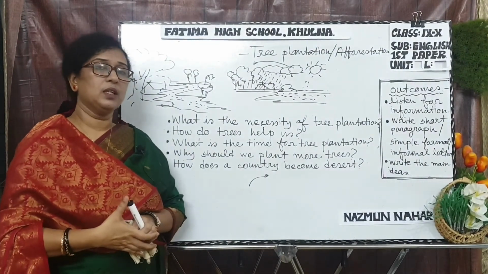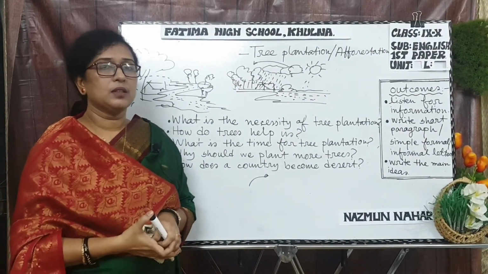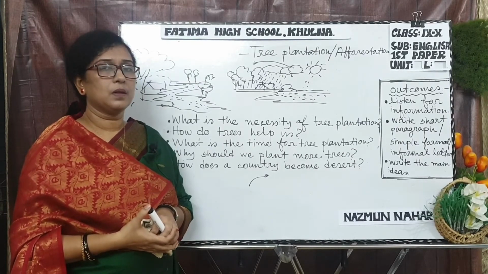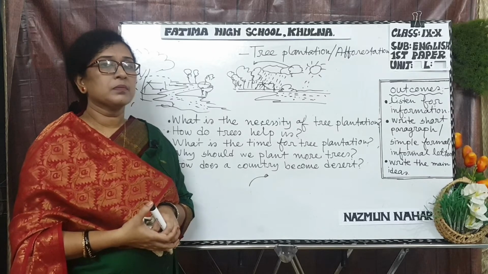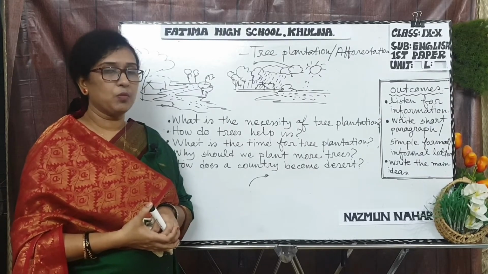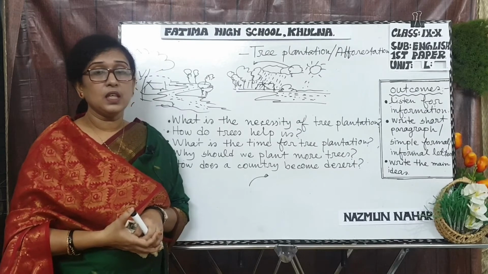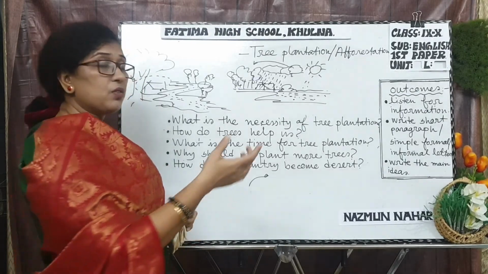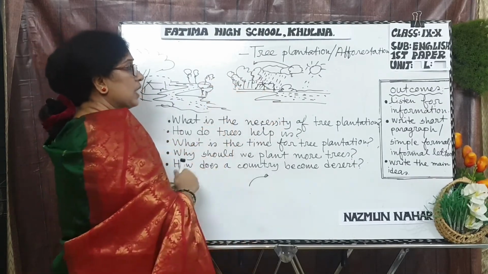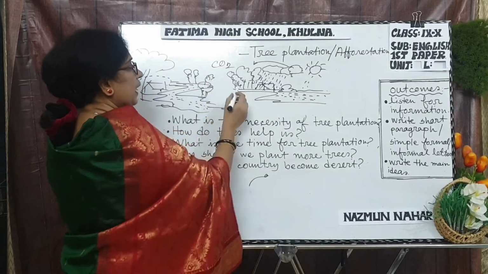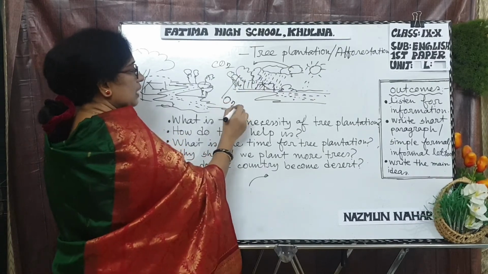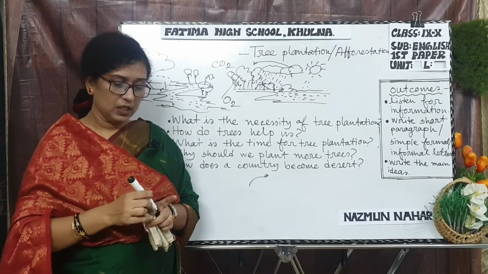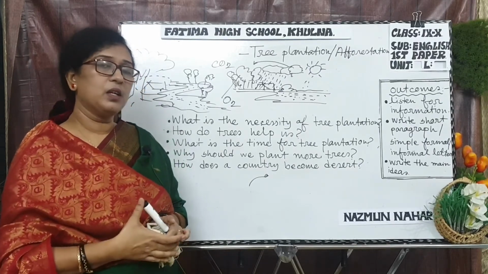And the first number, we inhale oxygen. Okay, look at me. Oxygen, carbon dioxide. Carbon dioxide is very harmful for our body. But on the other hand, trees inhale the carbon dioxide and give us oxygen. So there is an interchange between man and the tree. So we can say that tree is our best friend.